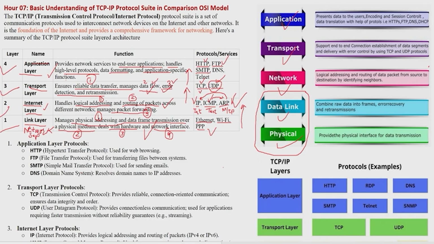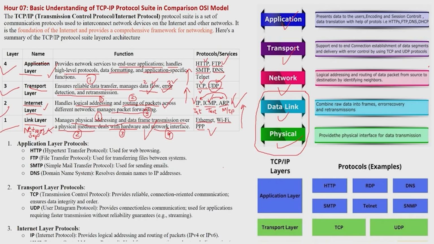Whenever we are sending someone mail, SMTP is used. DNS is the domain name system. Domain name system is like ARP. ARP was doing translation between IP and MAC, but here we need to translate from names to IP addresses. For example, we search google.com in the web browser. That google.com we know, but routers don't know google.com. Routers know only IP. So if we want to convert names to IP or IP to names, then we need DNS.